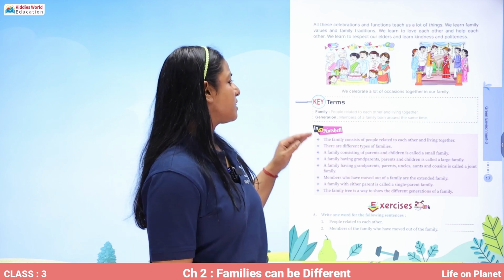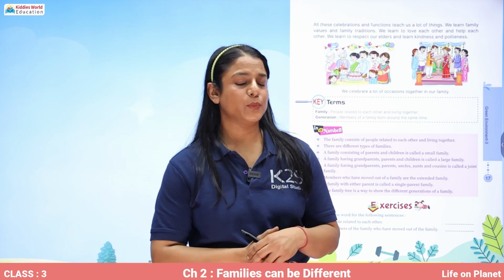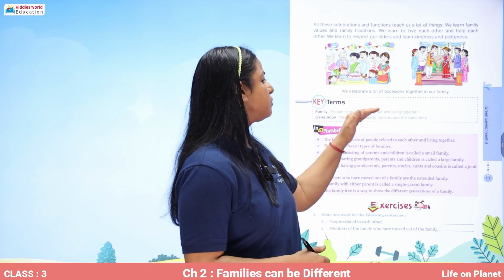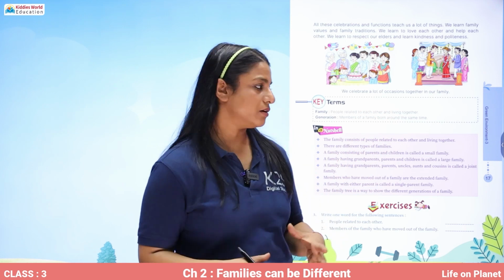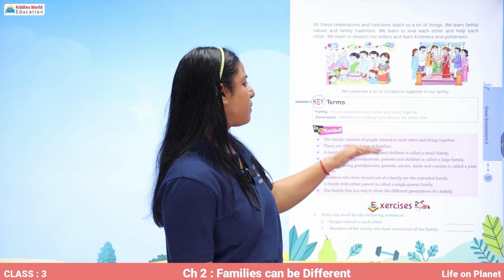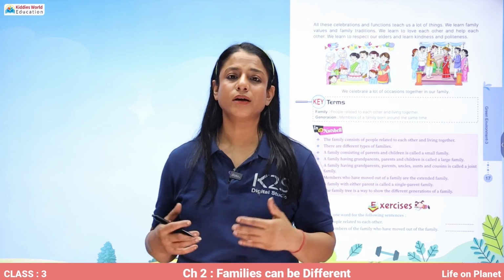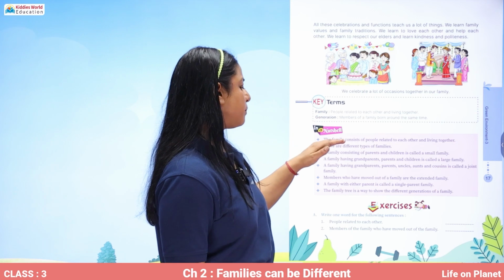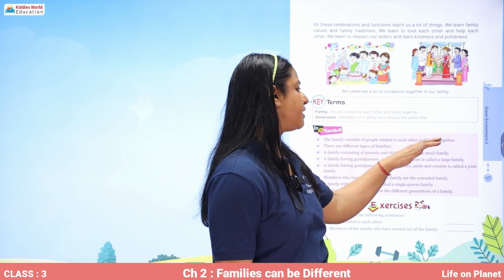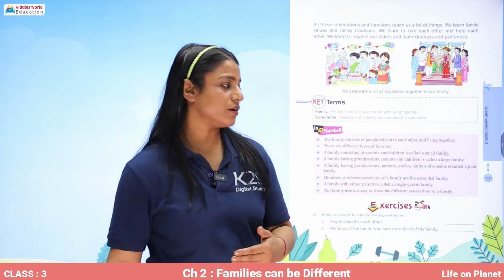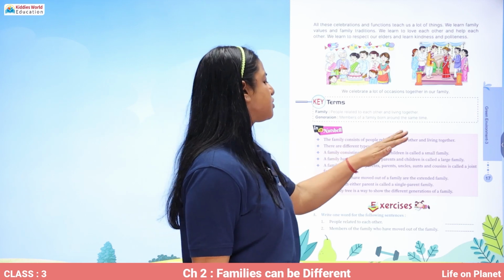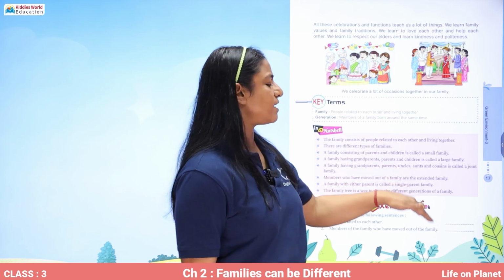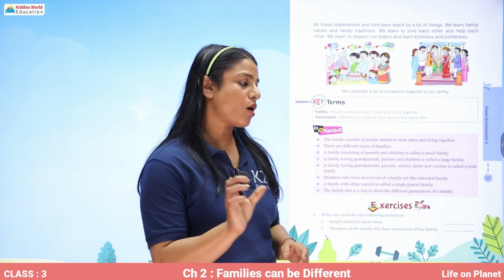All right, so these are the important terms that we have learned in today's lesson. Family: people related to each other and living together. Generation means members of a family born around the same time. Also remember that the family consists of people related to each other and living together. There are different types of families. A family consisting of parents and children is called a small family.